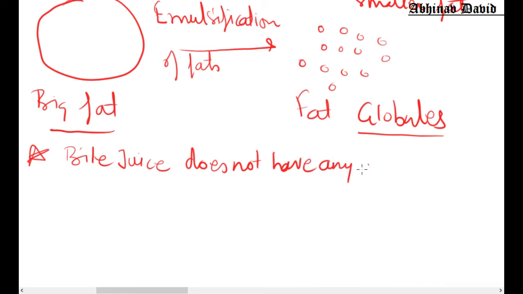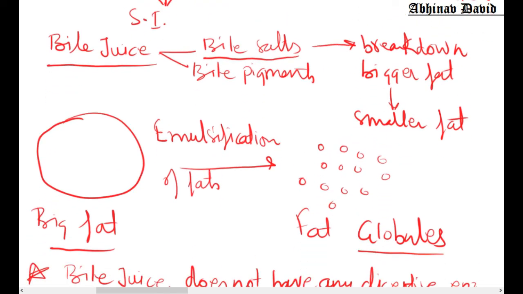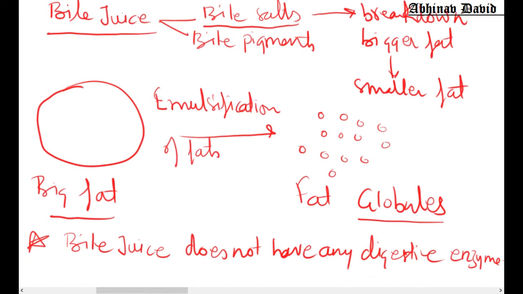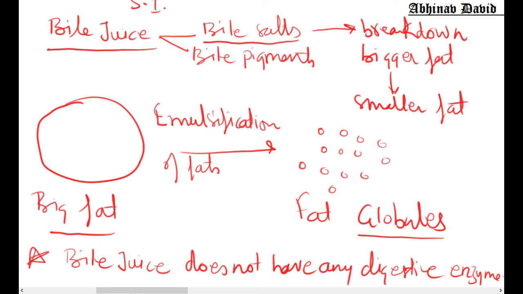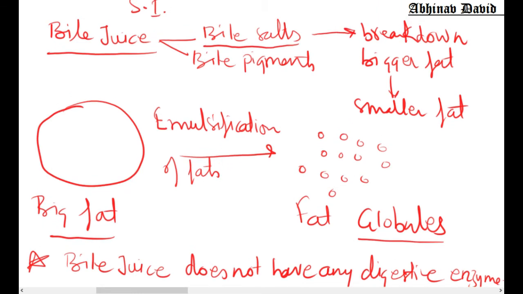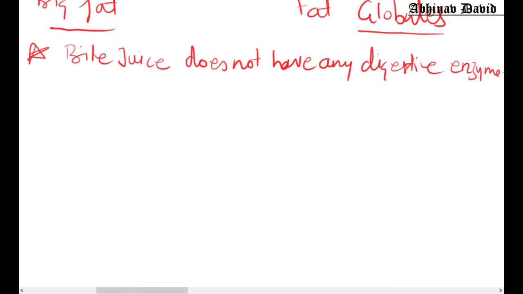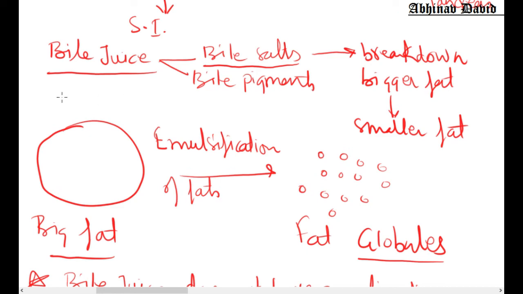A question is asked many times: if bile juice does not have any digestive enzyme, then how is it used in digestion? I have told you the first point is that it breaks down big fat into smaller fat globules. This is the first function of the bile juice.